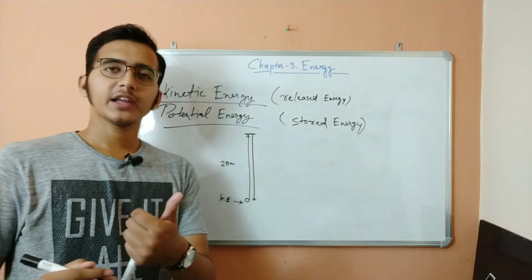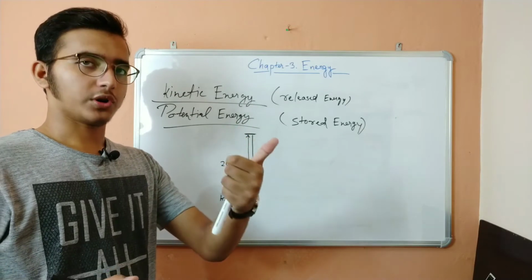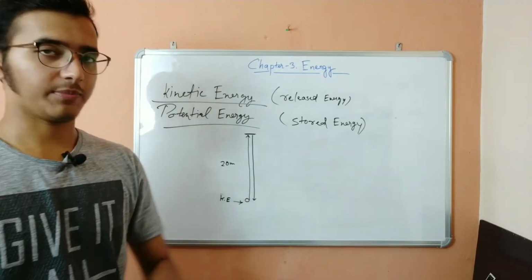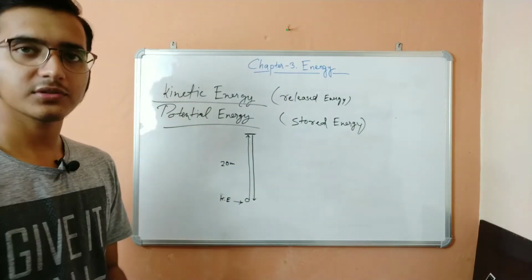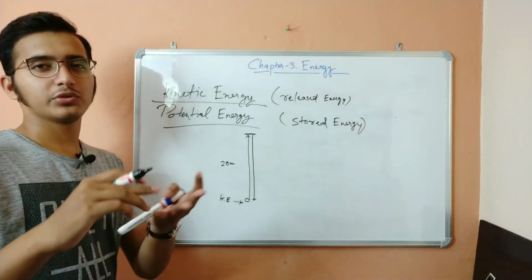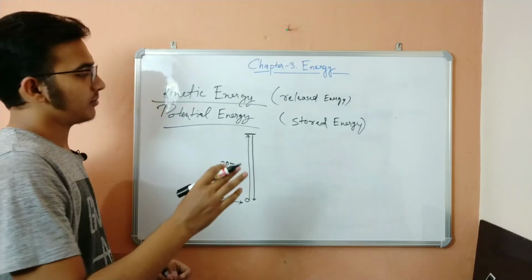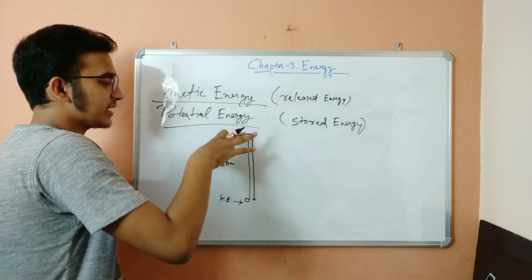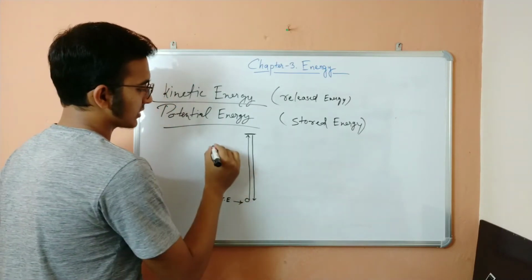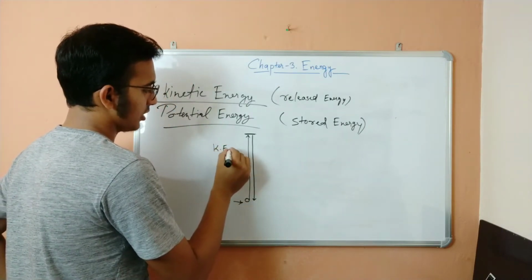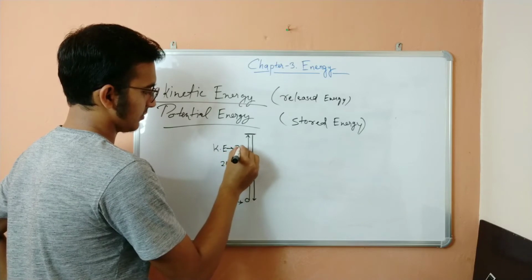Due to gravity and the friction of the air, the kinetic energy was dropping down, and the kinetic energy was getting converted to potential energy.